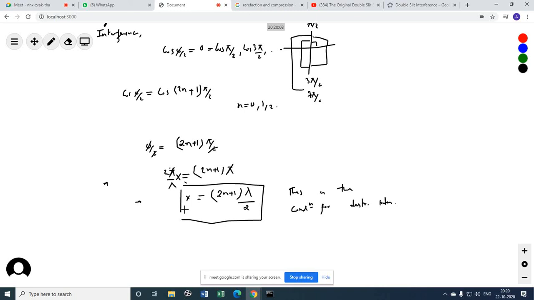So you write: whenever the path difference is 2n plus 1 lambda by 2, there will be a dark fringe on the screen. Whenever the path difference is 2n plus 1 lambda by 2, there will be a dark fringe on the screen. Okay.